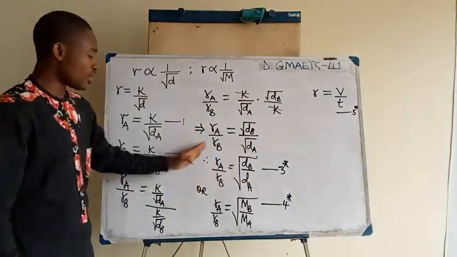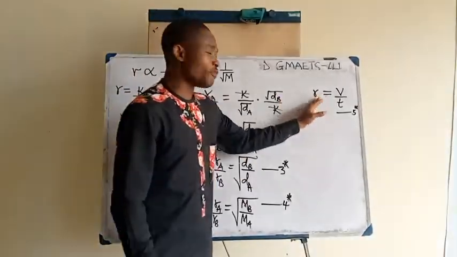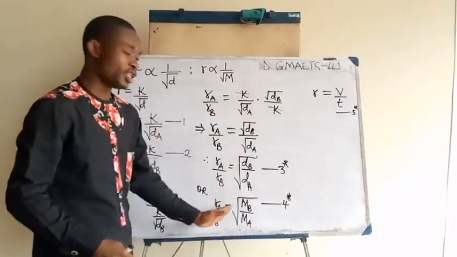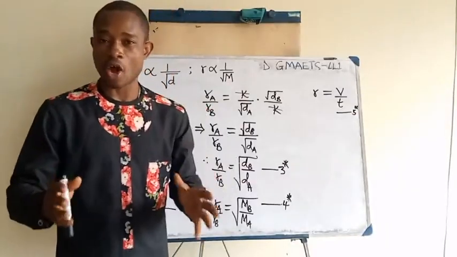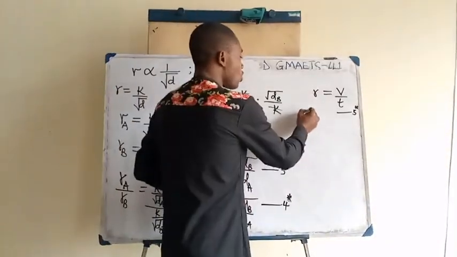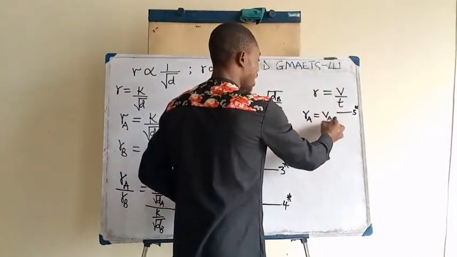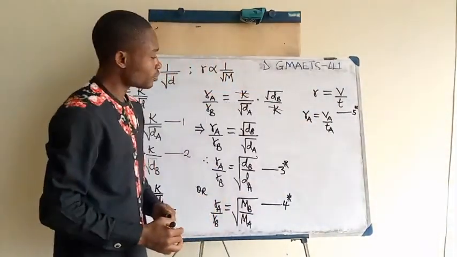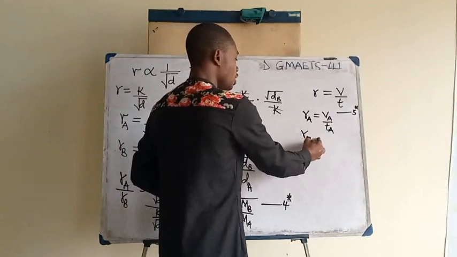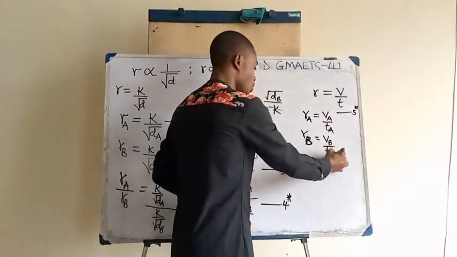Now this is a definition given for rate of diffusion. Since in dealing with rate of diffusion, we actually compare two gases, we are going to write an equation for rate of diffusion in terms of gas A and in terms of gas B, just like we did to obtain the equation 3 asterisks and 4 asterisks. Are you ready for that? Please come along, let us treat that. I want to write the equation for the rate of diffusion of gas A. That is going to be volume of A divided by time it took A to diffuse. I also want to write the rate of diffusion equation for gas B. It's going to be volume of B divided by the time it took B to diffuse.